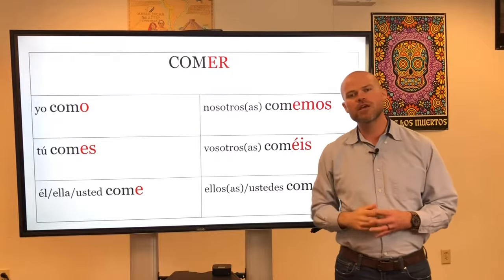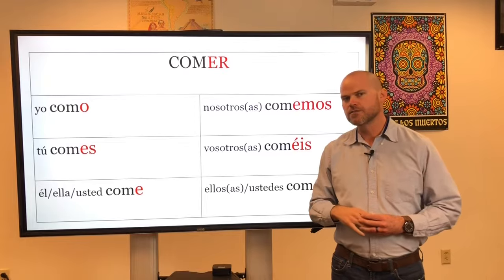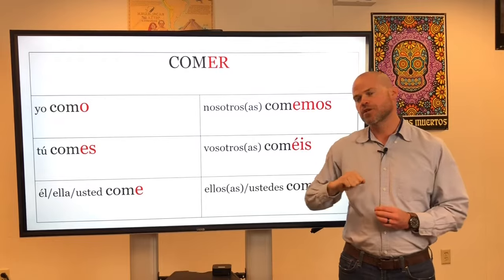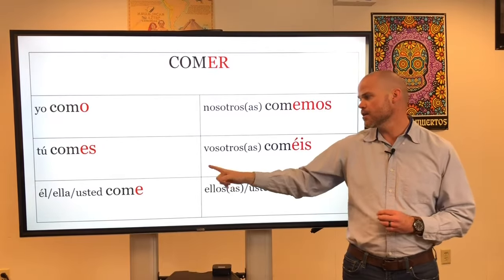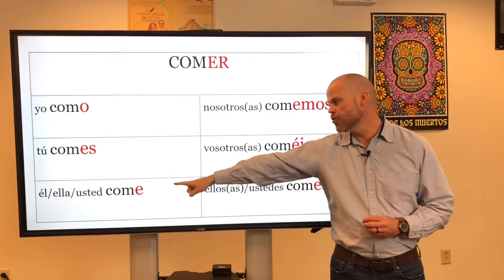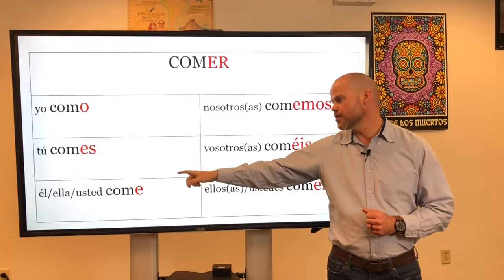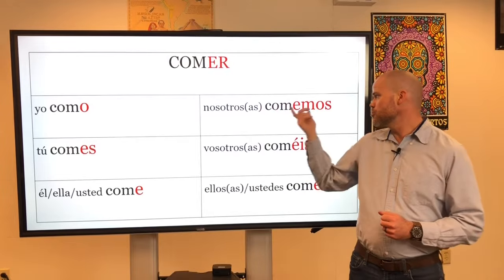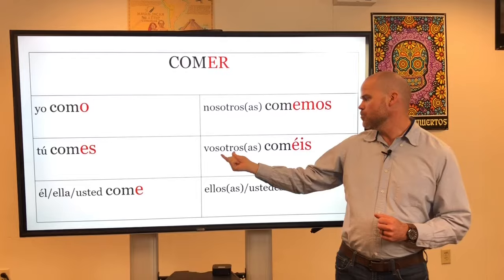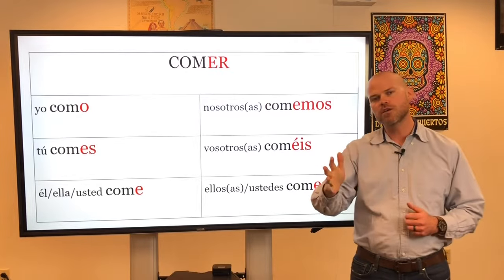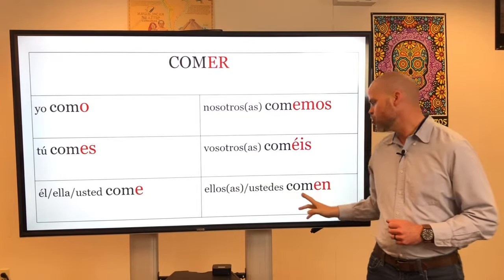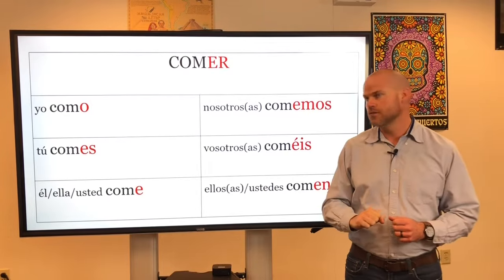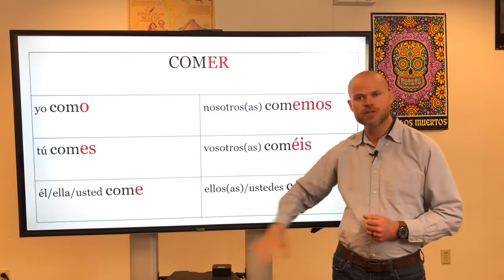Yo como. Clase repite, yo como. That means I eat. Muy bien. Tú comes. Clase repite, tú comes. Muy bien. That means you eat. Él come would be he eats. Ella come, she eats. Usted come, that would be you formal eat. Nosotros comemos would be we eat. Vosotros coméis would be you all eat. Ellos comen, they eat. Or ustedes comen, you all eat. Muy bien. So those are our ER verbs in the present tense.